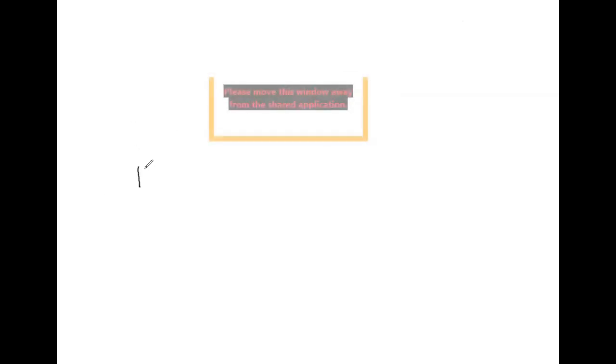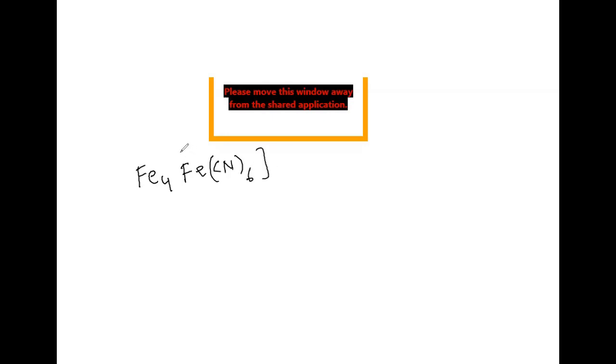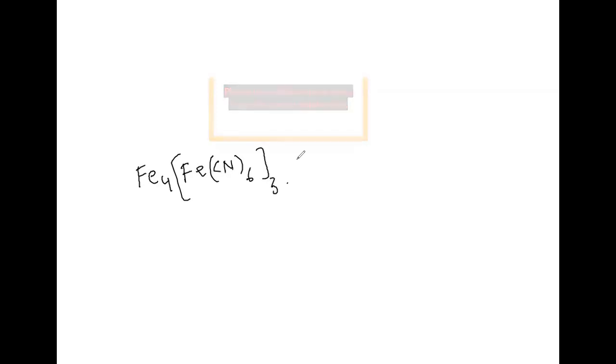Right, I can write Fe4[Fe(CN)6] taken thrice. What is the name of this particular one? Fe4[Fe(CN)6]3. The name of this one is what? Anybody? This is also first year qualitative analysis, they are connecting with second year coordination compounds. You cannot say that this is not there when I was studying coordination compounds.